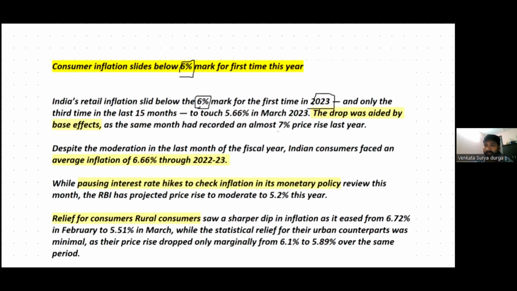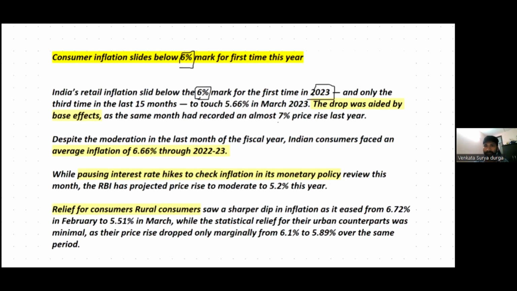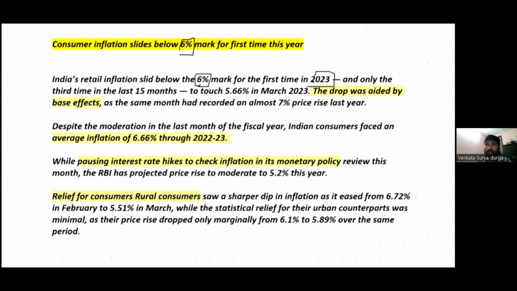So this means that retail inflation is lower because the drop was aided by the base effect. So what is base effect? Base effect is the impact of the previous year's inflation on the current year's inflation. So this is the base. Due to the base effect, there has been a slide in inflation, because last month it had recorded a 7% price rise in the last year, right?